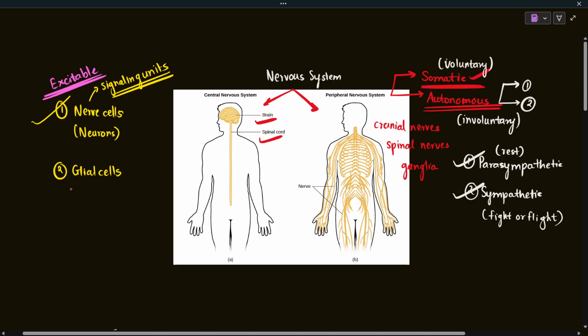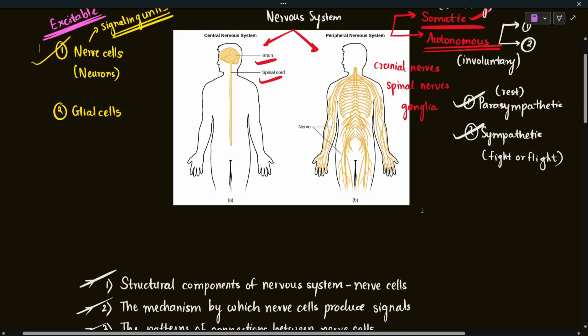Glial cells are very important, because the majority of the nervous system is made up of glial cells. We all know about neurons, but besides neurons, there are glial cells which are very helpful because they support the nerve cells. They carry out a lot of important functions, like supporting the nerve cells, protecting them, and providing nutrition to them. They also act as the immune cells of our nervous system, the microglia and all. We will have a separate lecture about glial cells. In today's lecture, we are going to learn about neurons.